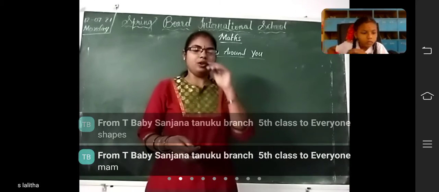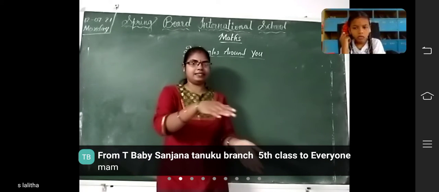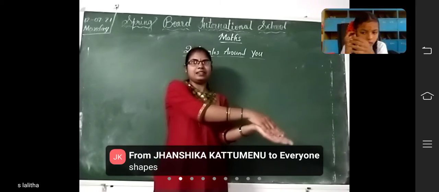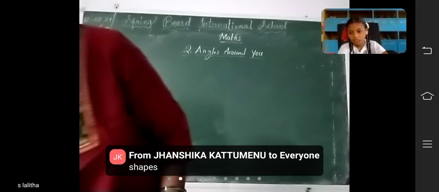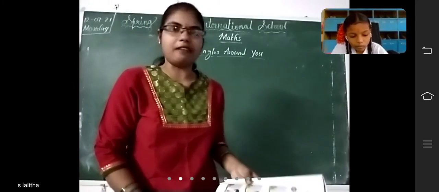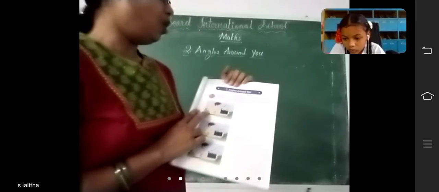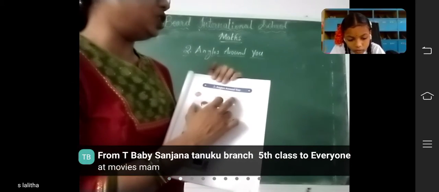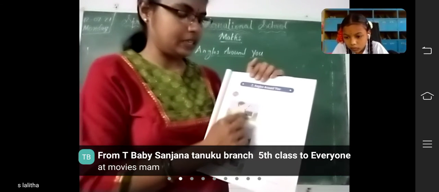before shooting they use a clapboard, like this. Start, clap, start, like that. See here, page number 17, this one. Rohan uses a clapperboard during a movie shoot. So Rohan used a clapperboard. Clapperboard means this one.